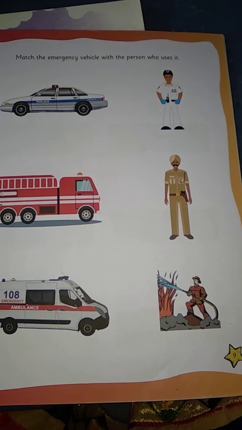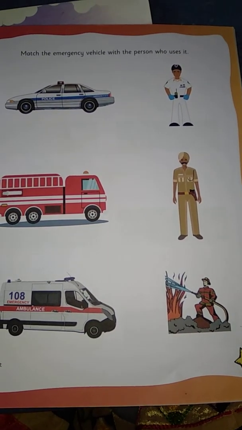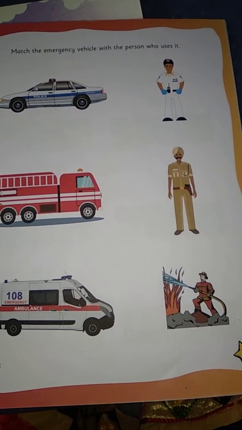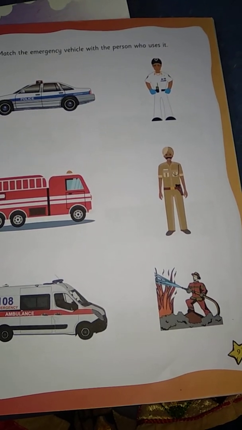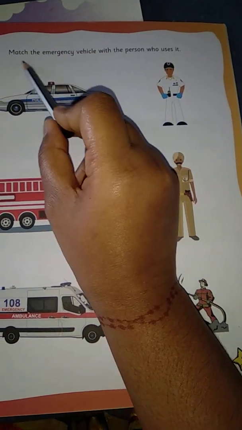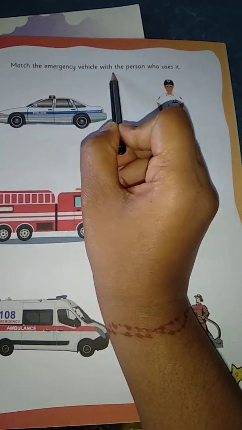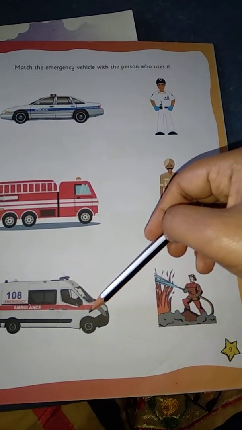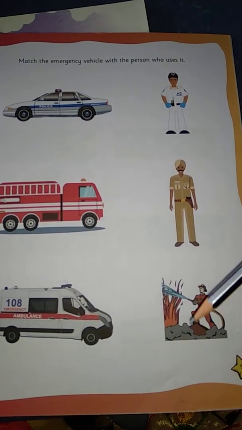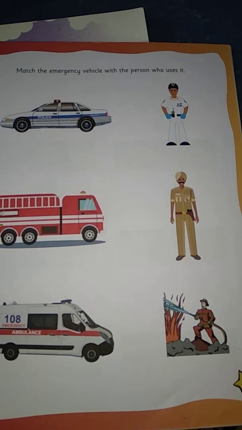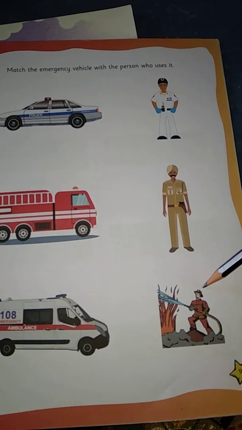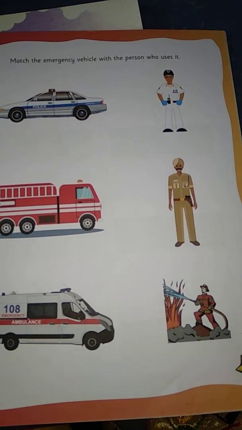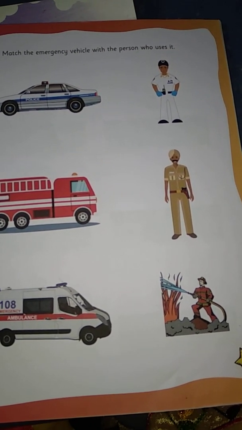All of you open your EVS textbooks. Open page number 9. See, children, match the emergency vehicles with the persons who use it. Here, emergency vehicles are there and the persons are there who use it. And who use it means the vehicles who use it.